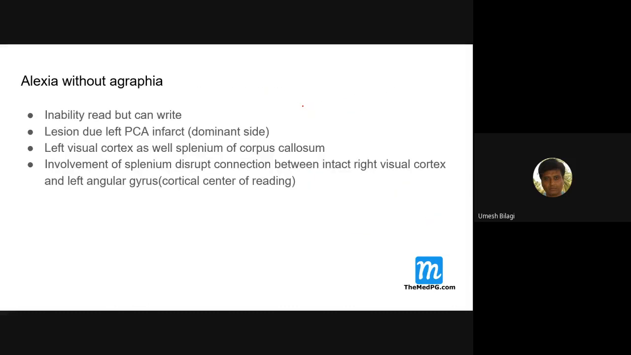We'll read about that now. Alexia without agraphia: unable to read but can write. The lesion is due to a posterior cerebral artery infarct on the dominant side. Alexia is on the dominant side, agraphia is on the non-dominant side. That's what I was telling. This is dominant, this is non-dominant.